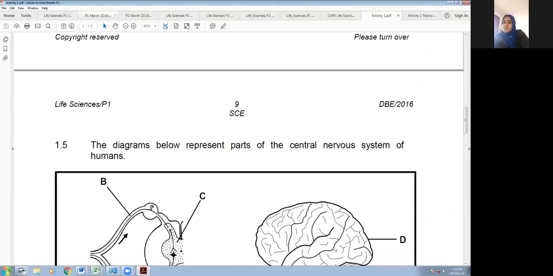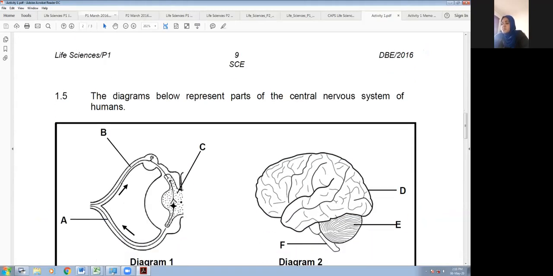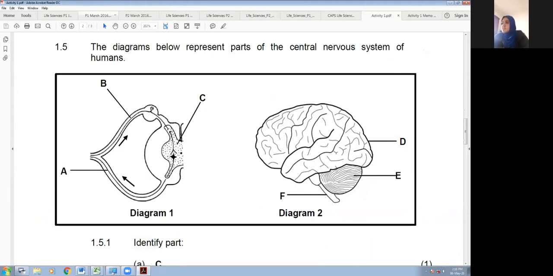Okay. We go to the next question. This is from June 2016. They're saying that the diagrams below represent part of the central nervous system of a human. Right. First, when you get a question like this, the first thing you do is to label all of the different parts. What is part A? And so normally on your question paper, you'd record or write down the labels of the different parts, right?